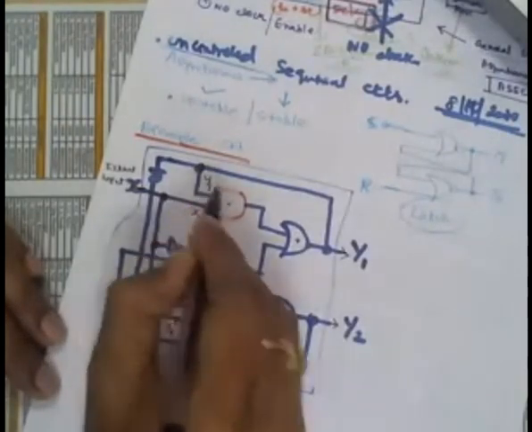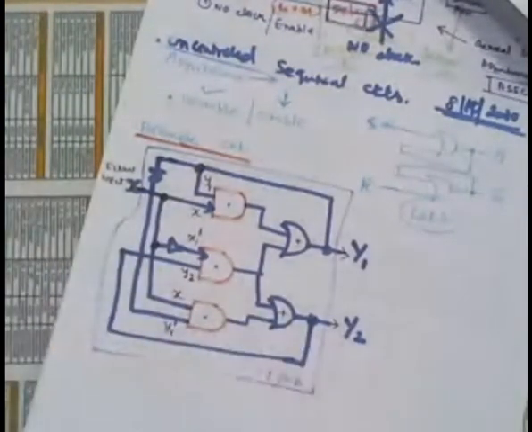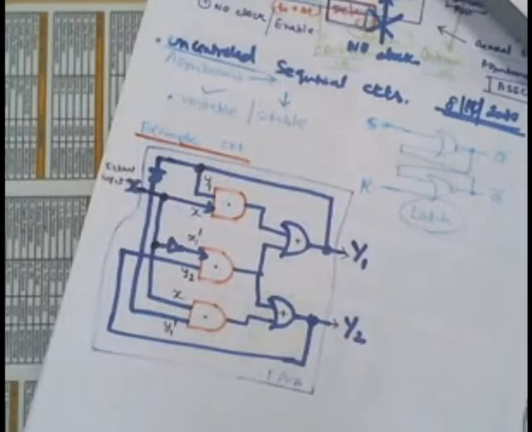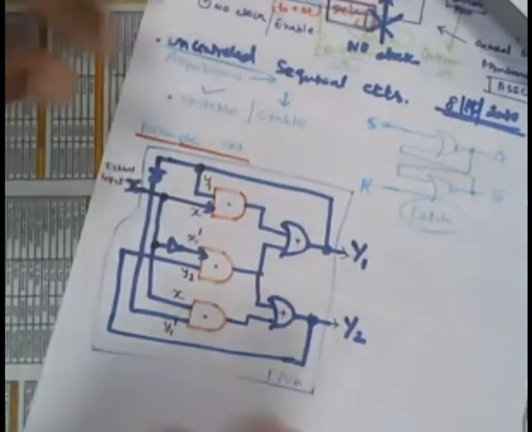Therefore, this Y1 is taken here and Y2 is taken here in the lower case, small y1, small y2. Throughout our discussion, we are going to use small y1, small y2. Some other authors use other notation, but we use small y1 to mean the feedback input, and capital Y1 to mean the output of the system. In some books they use y, z1, z2, or some other variable, or y1 dash, y2 dash. However, we are going to use small y1, y2 to indicate the feedback input.